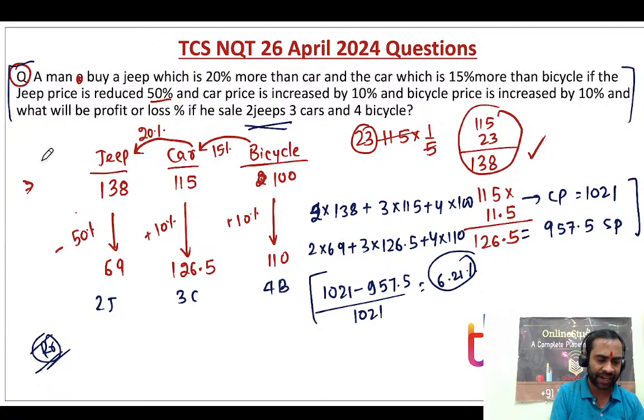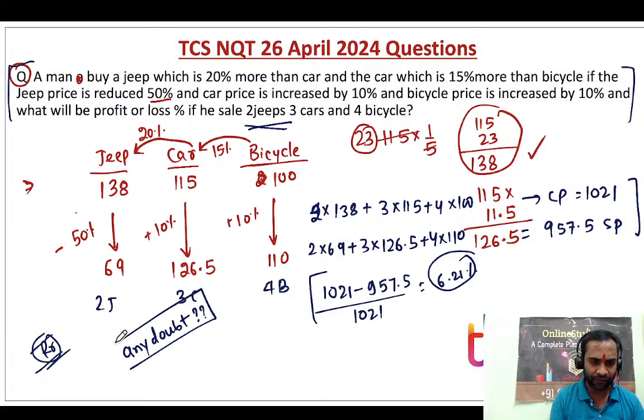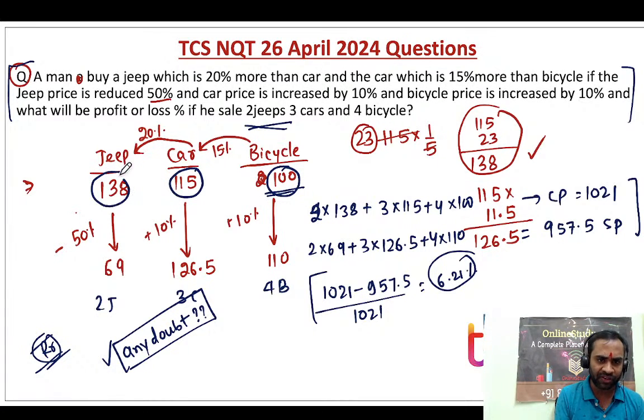Now in this question, is anyone having any doubt? Any doubt in this particular problem? Please let me know if you have any doubt in this particular question. See, I assumed 100, okay, and then the car is 15% more, meaning 115, and then the jeep is 20% more, 20% is 1 by 5, I calculated 1 by 5 of 115, 23, that means it is 138.